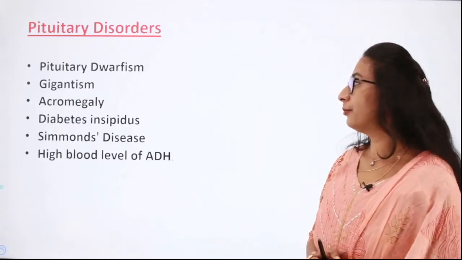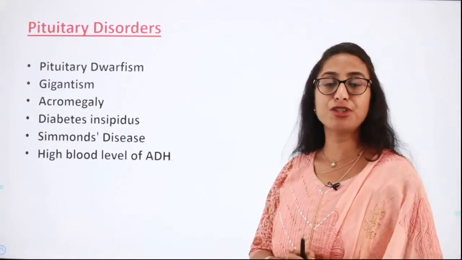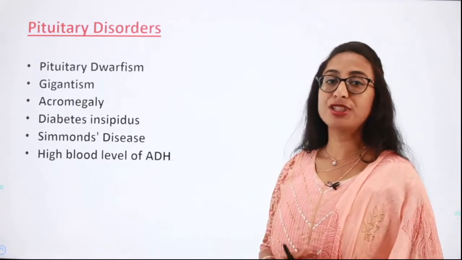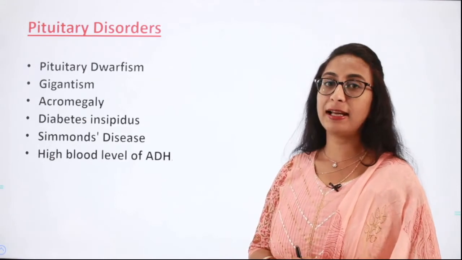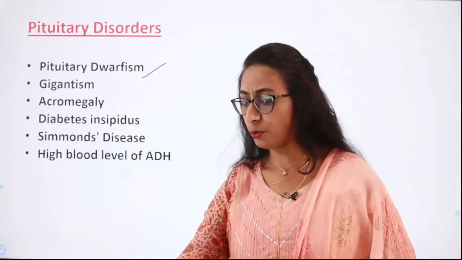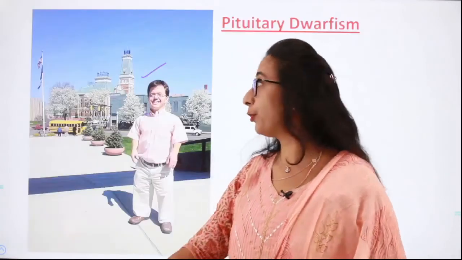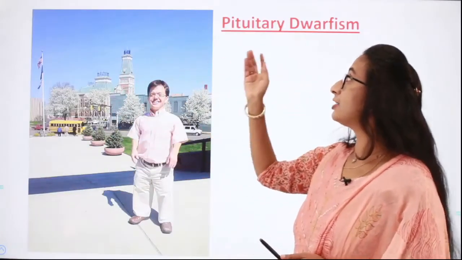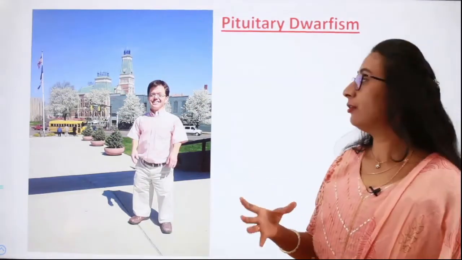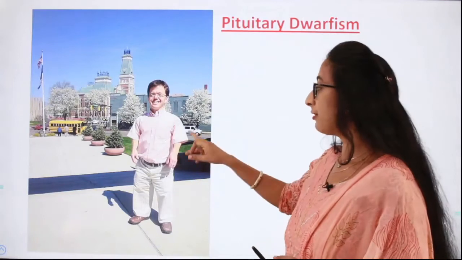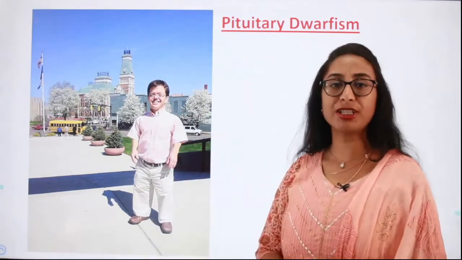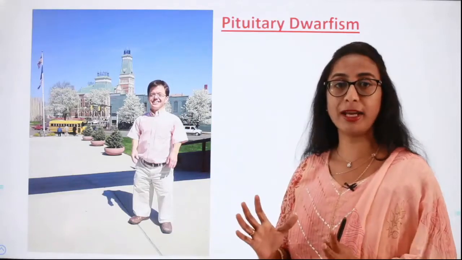Now let's briefly look into the disorders which can be caused if there is a difference in the amount of hormones synthesized and secreted by the pituitary gland. First, pituitary dwarfism. When there are very low levels of the growth hormone produced by the pituitary gland, it leads to a condition called pituitary dwarfism, wherein the person will have stunted growth. They will be short, with short limbs, that is legs and hands will be very short, and they will have a short stature. However, they will be proportionate.